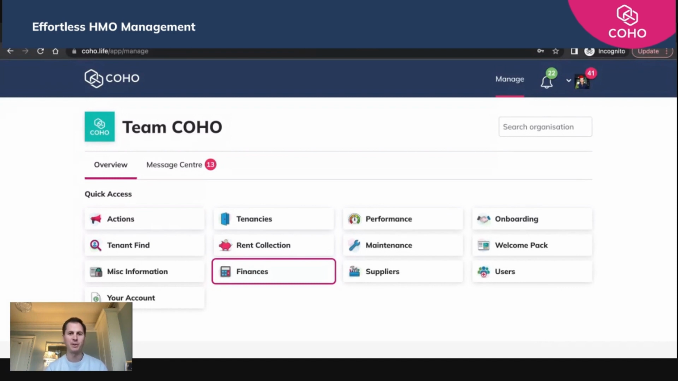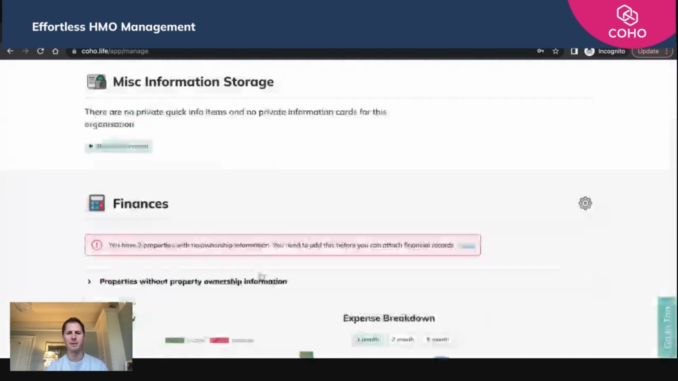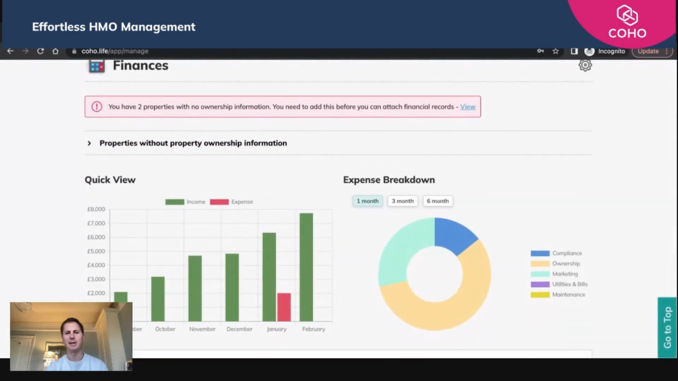In the first video, we showed you how to set up the all-important property ownership information against each of your properties. In this video, I'll be giving you a quick overview of what the finances panel looks like and how you should expect it to function. So what you'll need to do is log in to COHO and click the finances button in the quick access panel here. That will take you down to this area here.